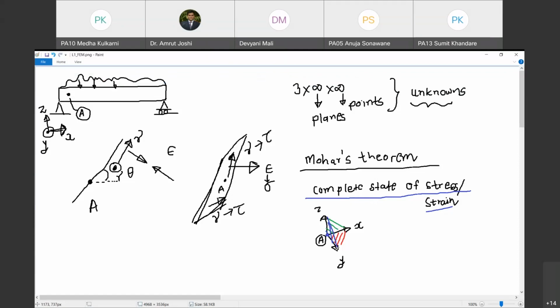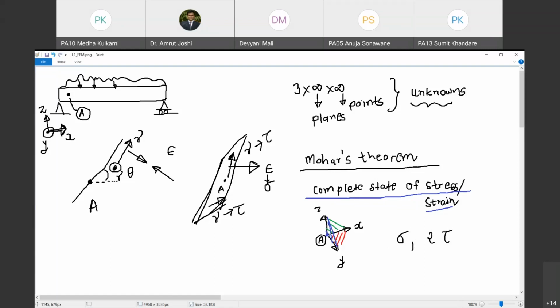If I know the complete state of stress on all these three mutually orthogonal planes passing through point A, what does it mean? What is the complete state of stress? That means I know one normal component and two shear stress components.